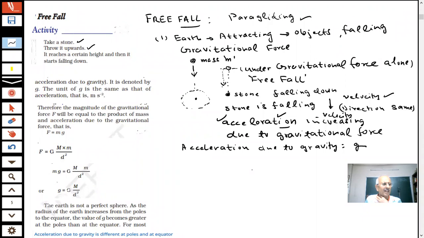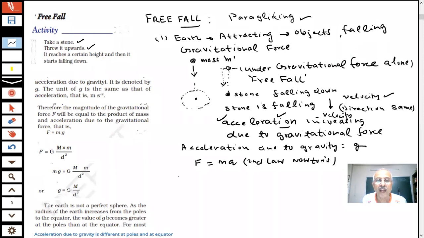You have already studied Newton's second law of motion. In the motion chapter, we said force is given as the product of mass into acceleration. Did we study it or not? This was the acceleration, but here the acceleration is produced due to gravity. So we call it acceleration due to gravity. What is the symbol we are giving?